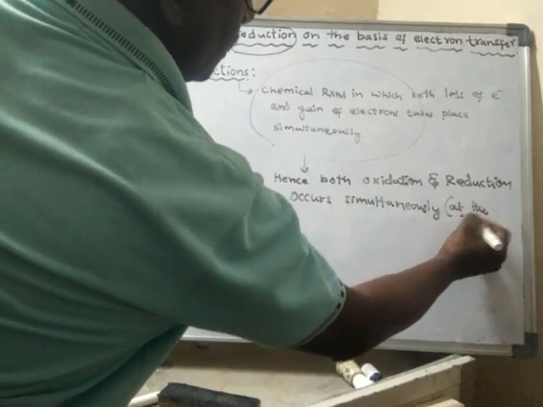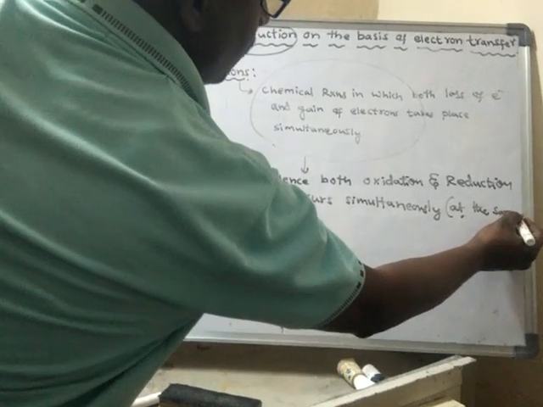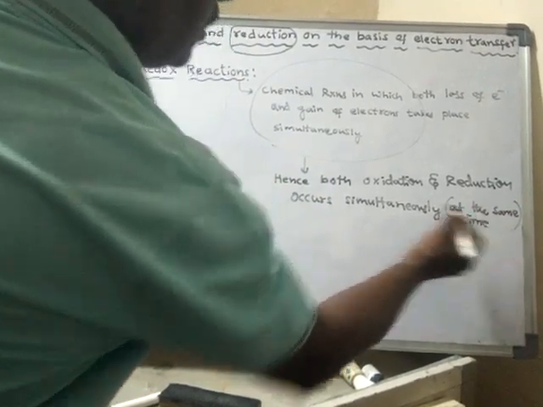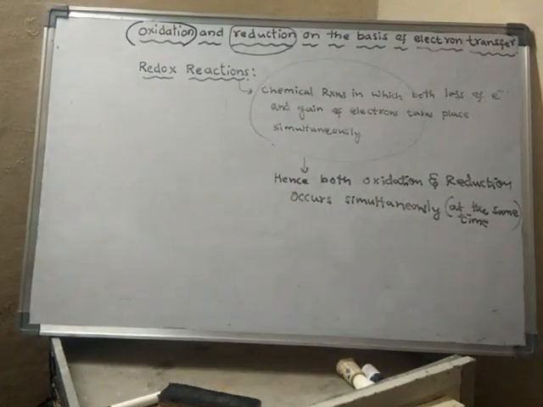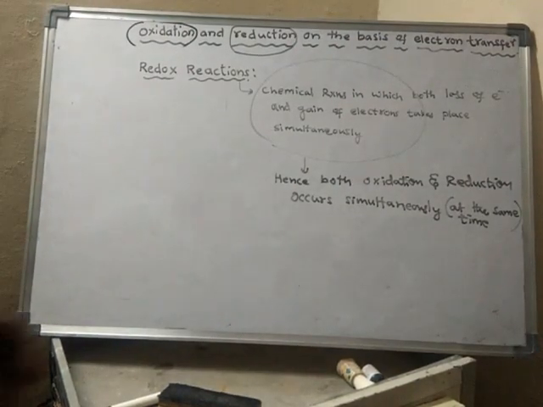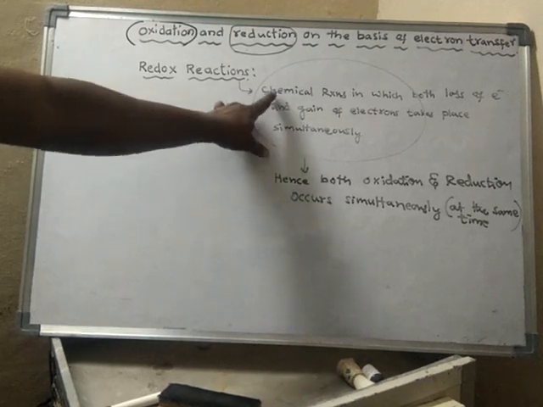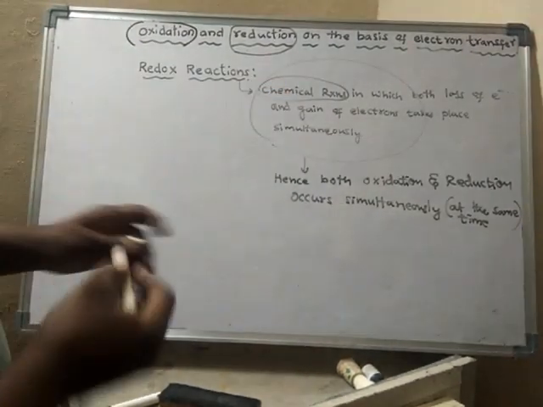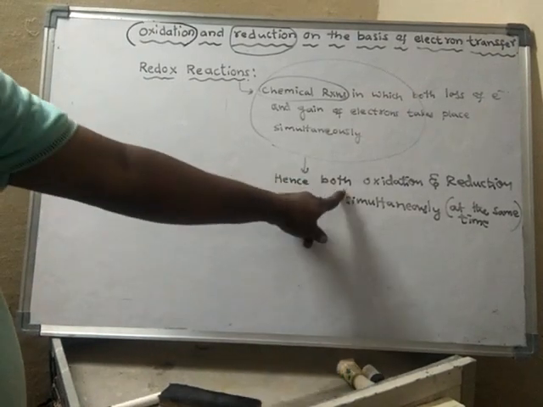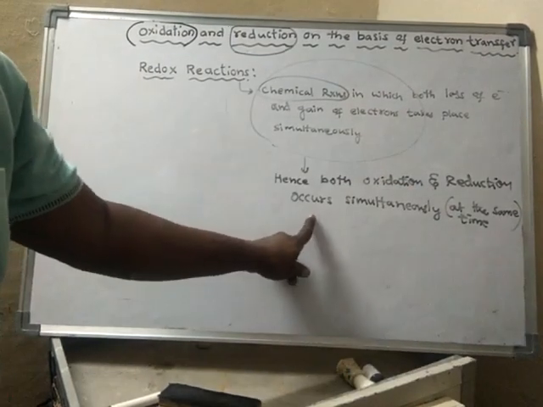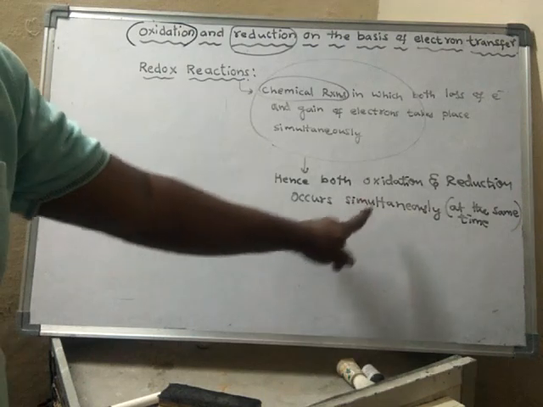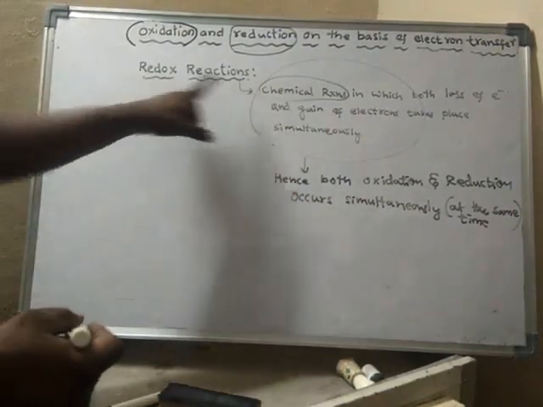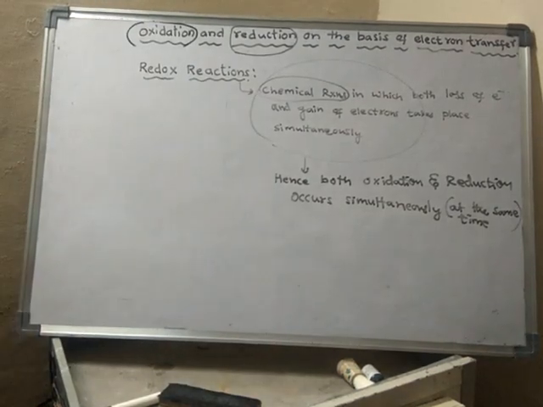When oxidation and reduction both occur at the same time, such chemical reactions are said to be redox reactions.